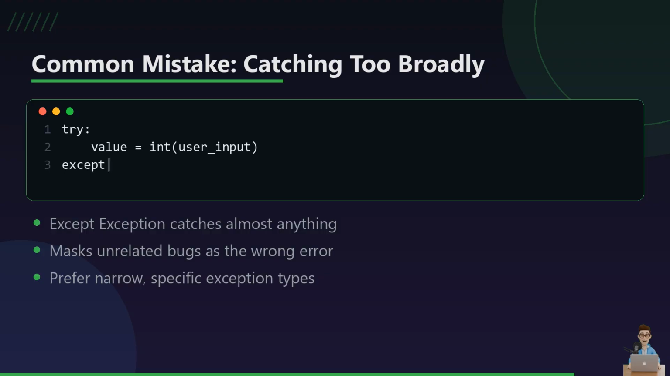A close cousin of the bare except is catching the generic Exception class. It technically works, but it groups totally different problems under one vague message. You might wonder why that matters. Well, imagine a network error and a typo, both getting the exact same unhelpful print statement. Being specific means your error messages actually mean something.